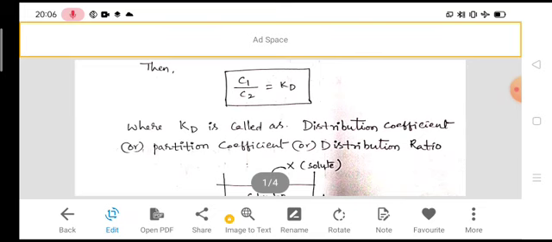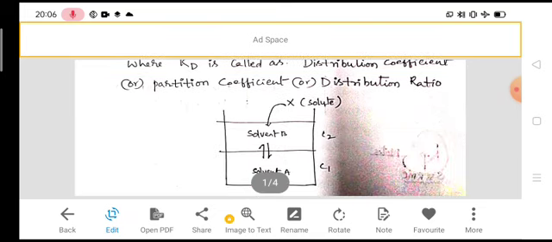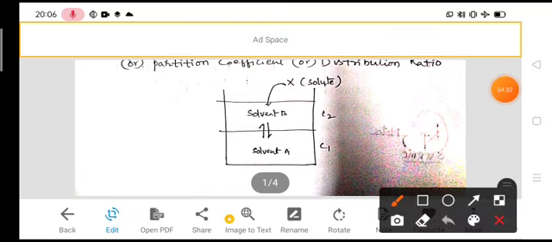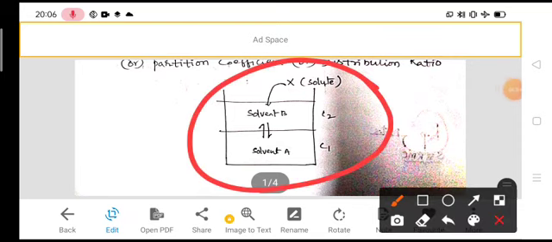This is also called a distribution ratio. This figure represents two immiscible solvents A and B, to which the solute X is added.